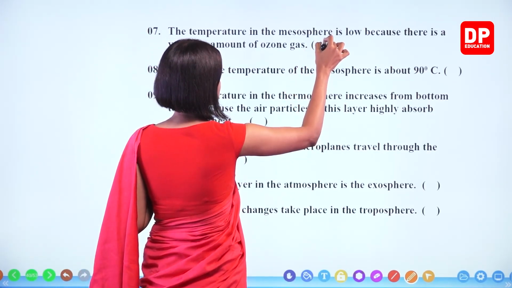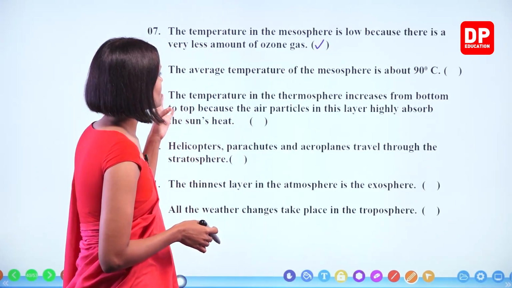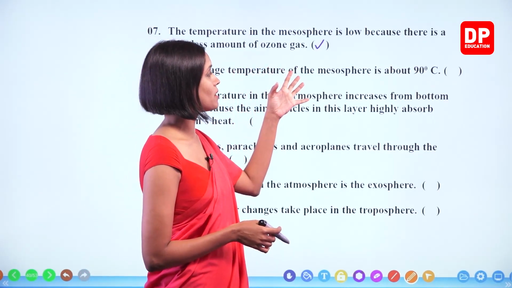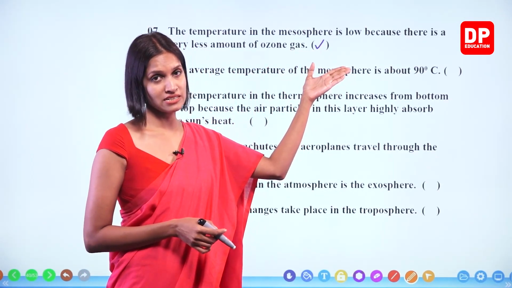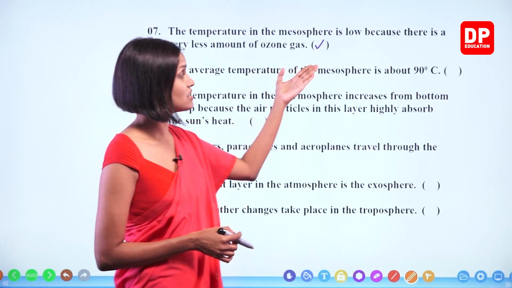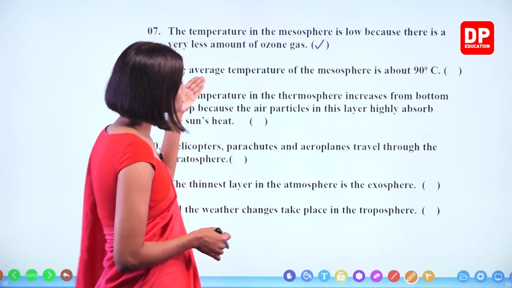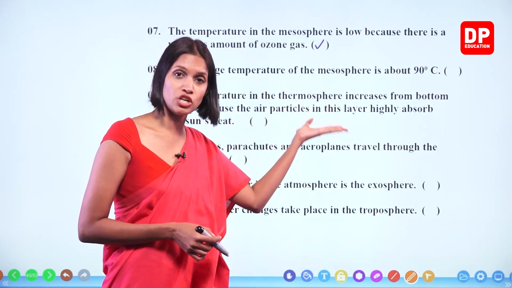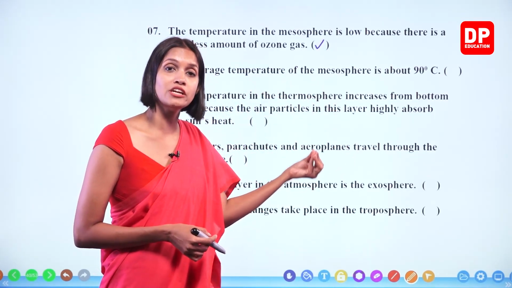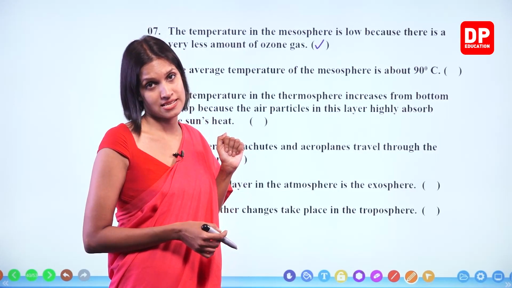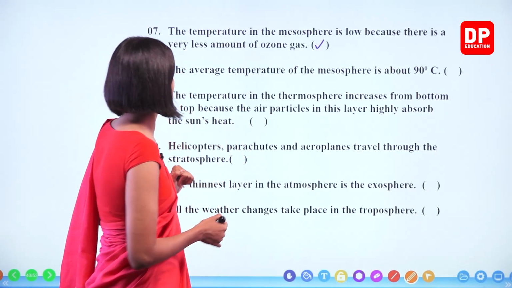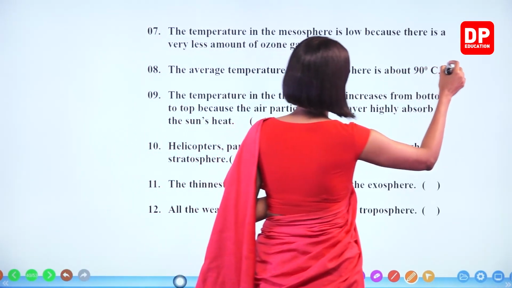That's true. The average temperature of the mesosphere is about 90 degrees Celsius. No, 90 degrees is a very high temperature, right? The mesosphere's temperature is very low, right? The lowest temperature is minus 90 degrees Celsius. Therefore, this is not correct. The average temperature is not 90.